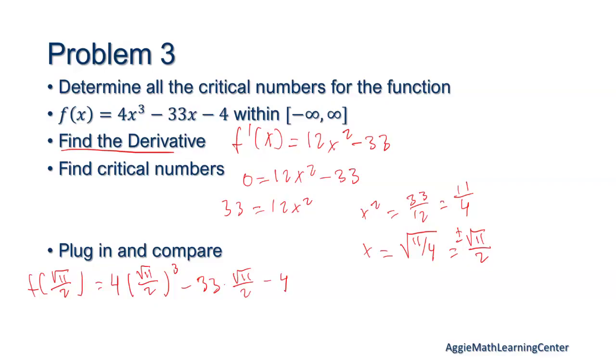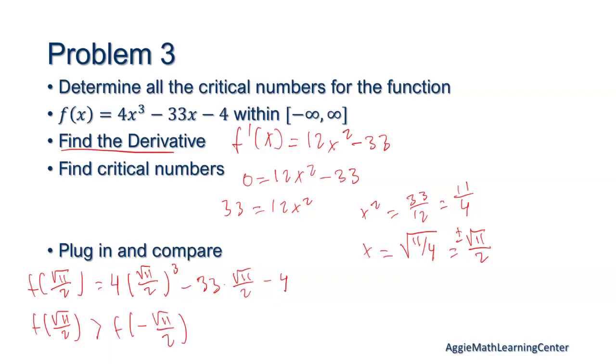I know this is going to be greater than the negative version, because the cubed is going to be the main driving force. And when you cube a negative, it still stays negative.